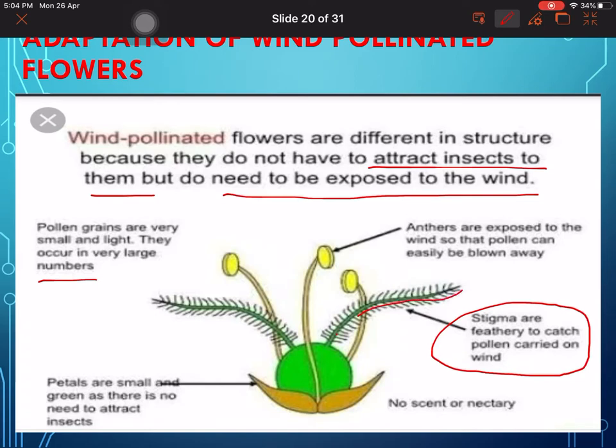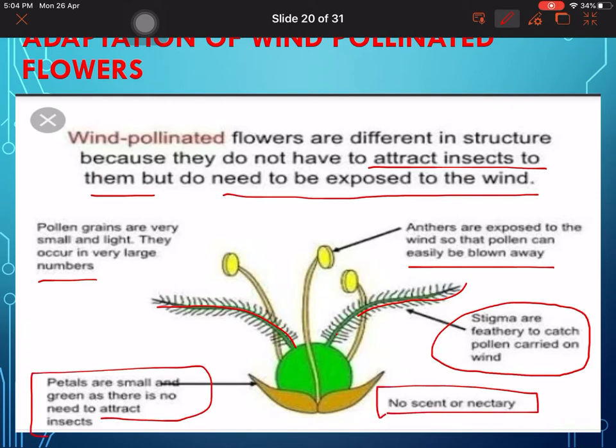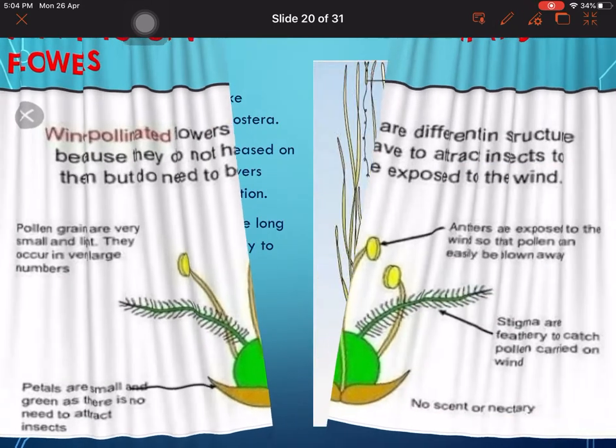These are the feathers on the stigma which help in catching the pollen grains coming through the wind, and the anthers are exposed to the wind so that pollen can easily be blown away. When high winds come, these anthers start vibrating and the pollen grains come out. Petals are small and green as there is no need to attract insects. So petals are very small, with no scent or nectary. It is not required because pollination is done with the help of wind. So it is very clear with the diagram.